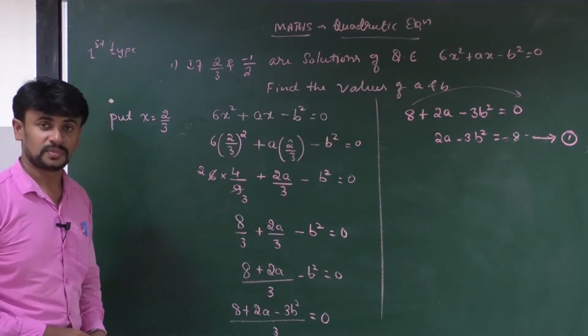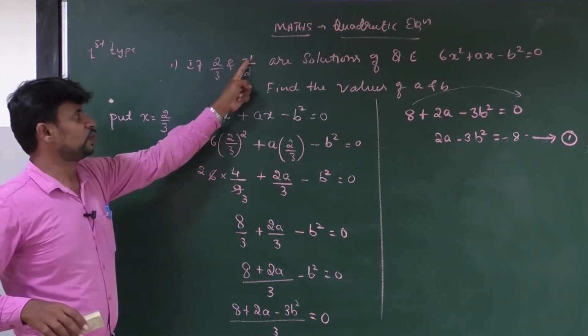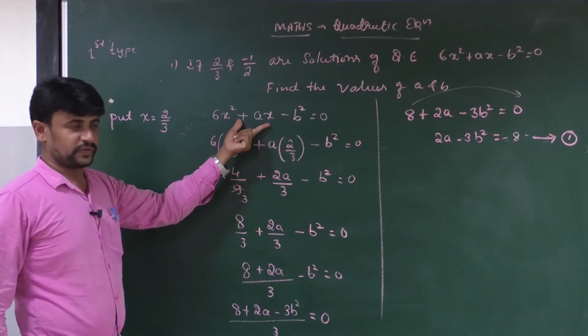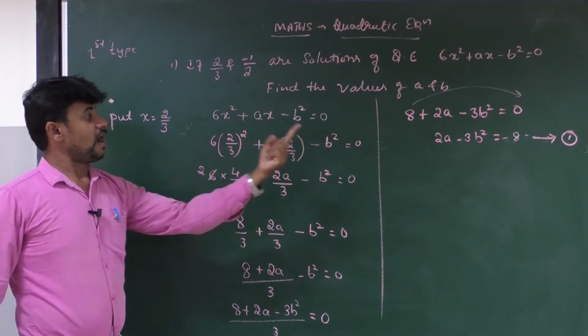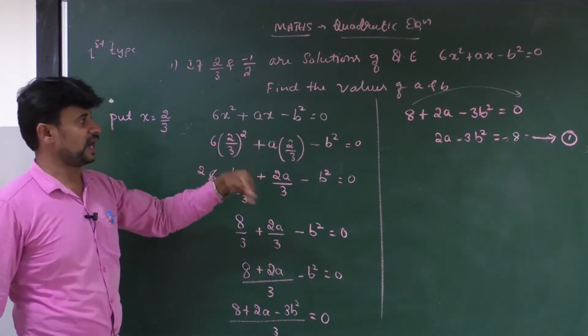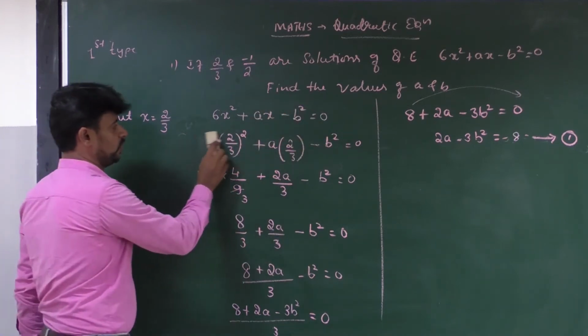Any doubts? Now substitute the value of x is equal to minus 1 by 2 in the given quadratic equation. At that time you will get another equation. Okay, after getting that equation, then you can find the values of a and b. Okay, look at the board.